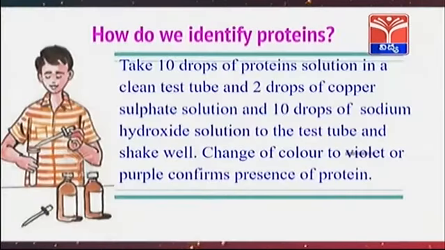How do we identify proteins? Take 10 drops of protein solution in a clean test tube, and add 2 drops of copper sulfate solution and 10 drops of sodium hydroxide solution to the test tube and shake well. A change of color to violet or purple confirms the presence of proteins.